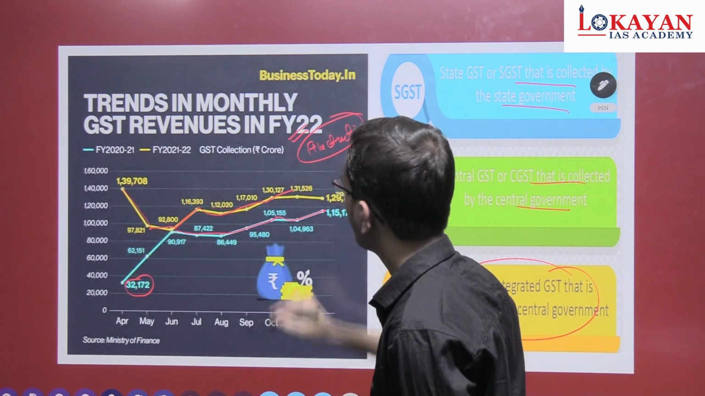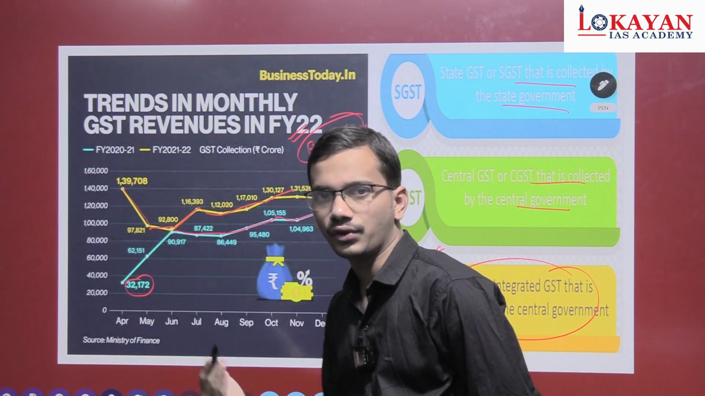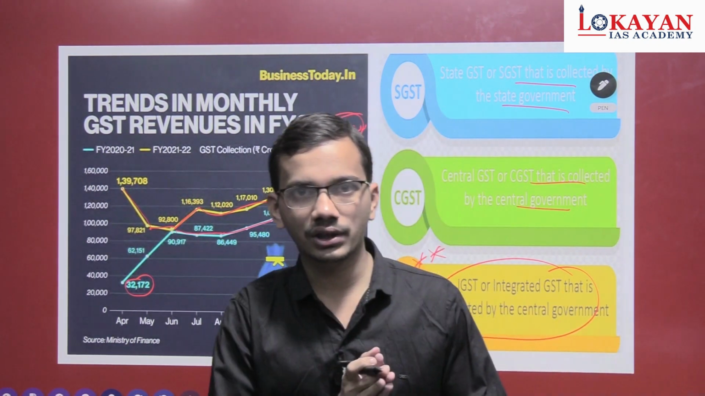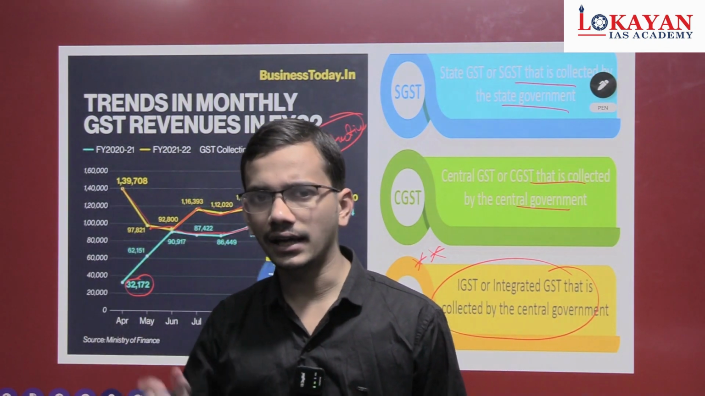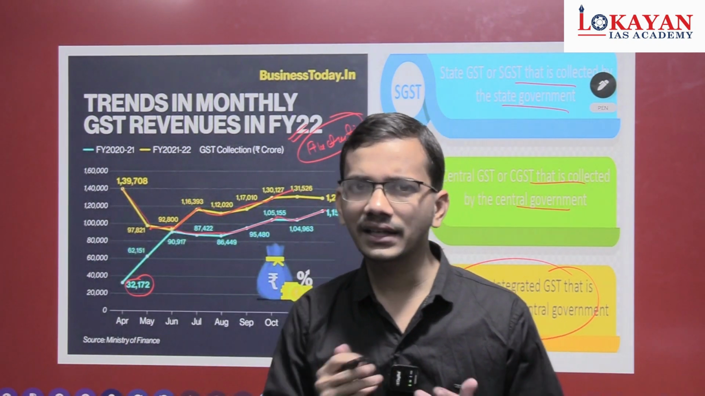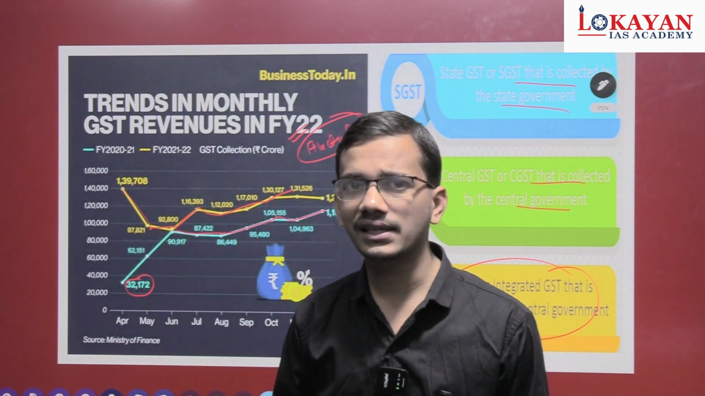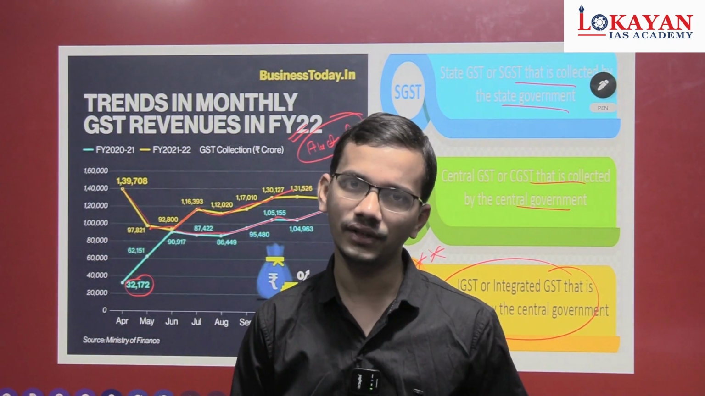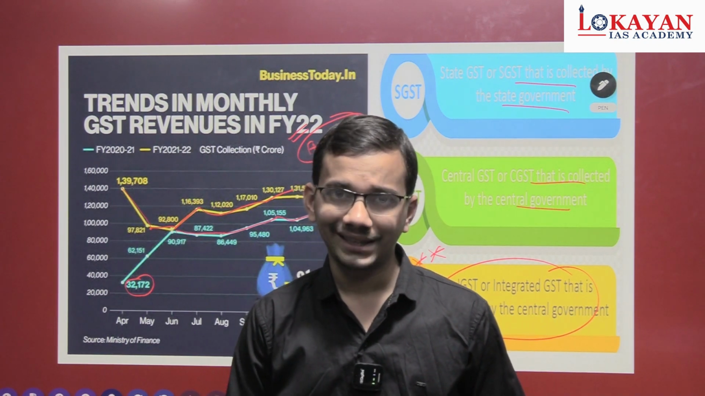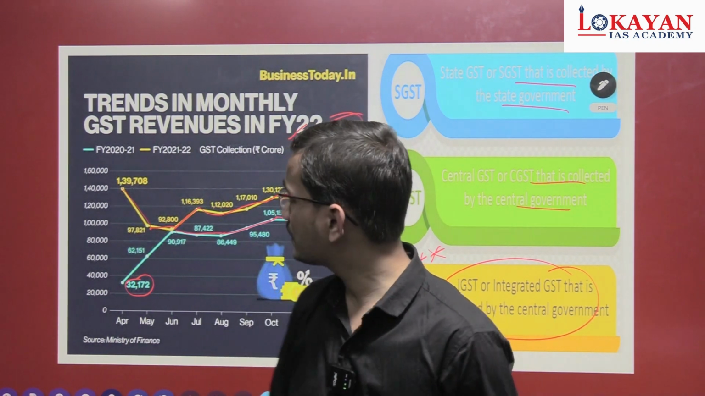Okay, next question. UPSC generally asks questions like "tax to GDP ratio is consistently increasing over the last decade." The same statement can be given related to GST, that is, GST revenues are consistently increasing over the last 5 years. Is it consistently increasing? No, there is a fluctuation.